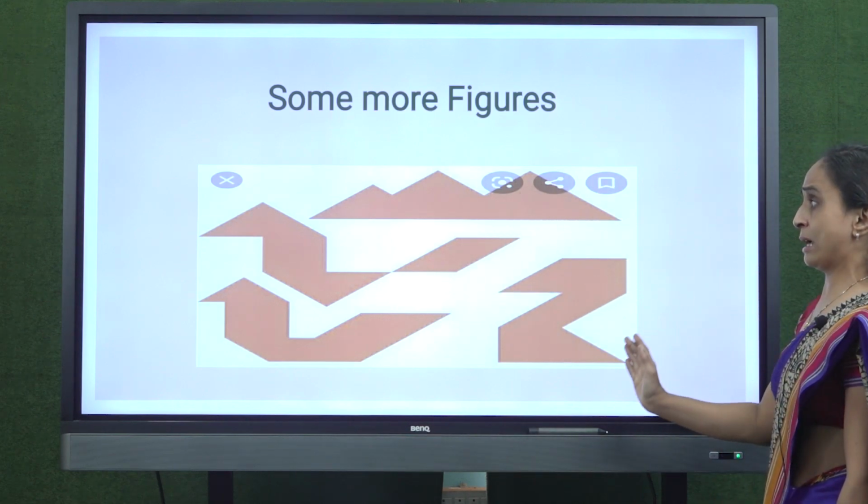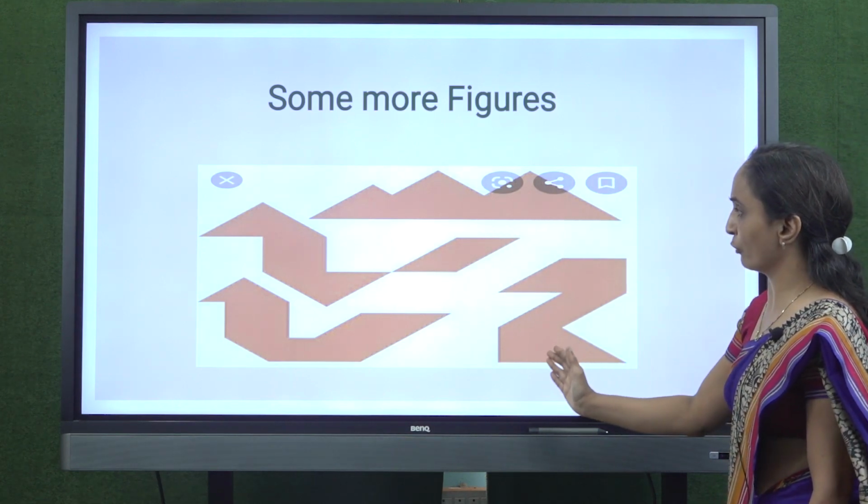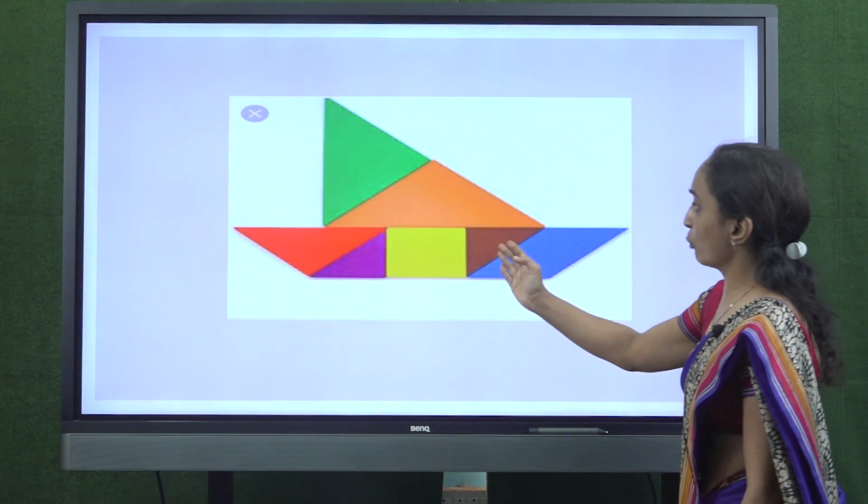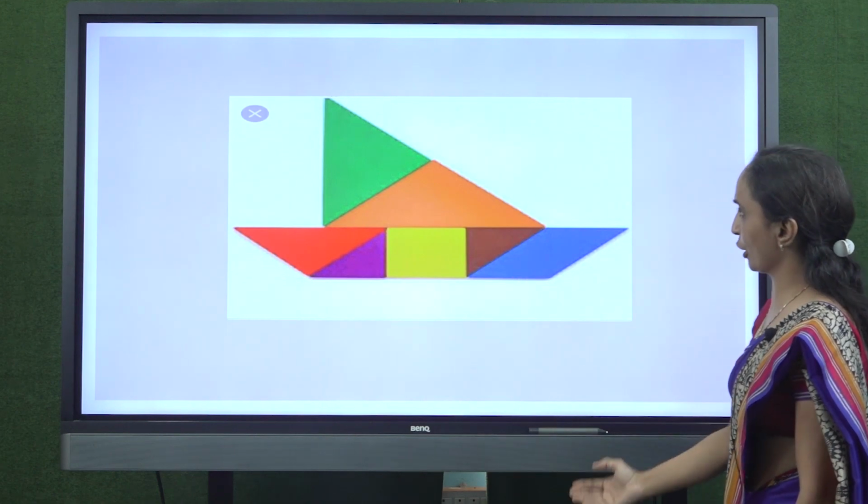So I have made some more figures with the help of these shapes. This is a boat, which is made out of these shapes.